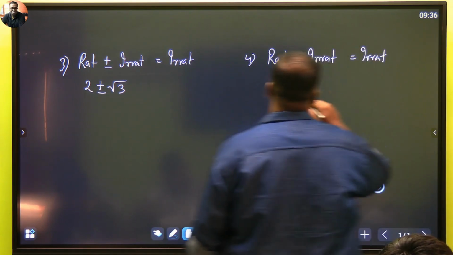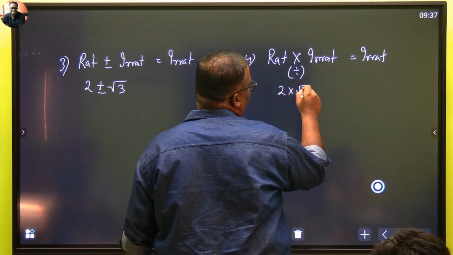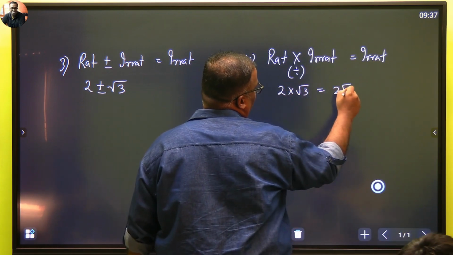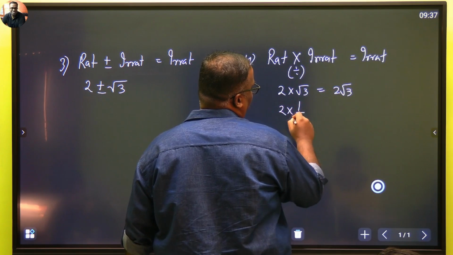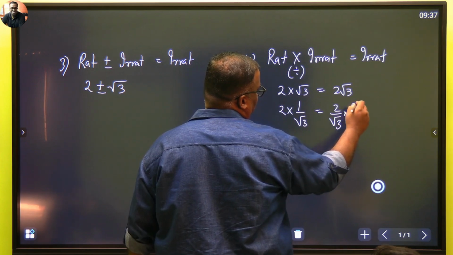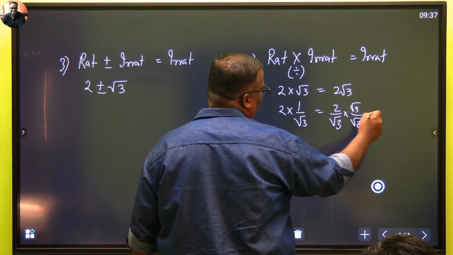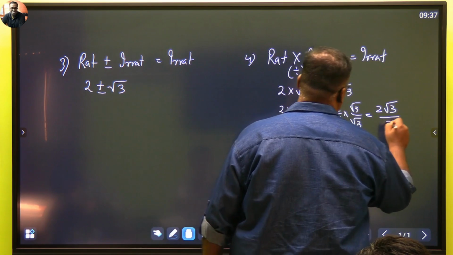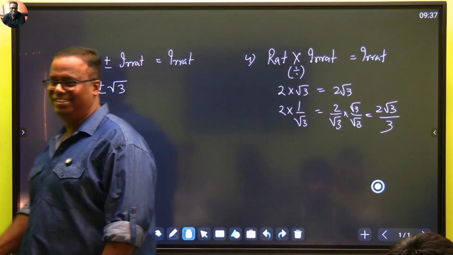जरा एग्जांपल्स देख लेते हैं. 2 into root 3 ये हमें देता है 2 root 3. 2 into 1 by root 3 ये भी हमें देगा 2 by root 3. Vaibhav will do some rationalization to prove that no sir you are wrong, but still Vaibhav will only be wrong. It's still irrational. Yes or no?